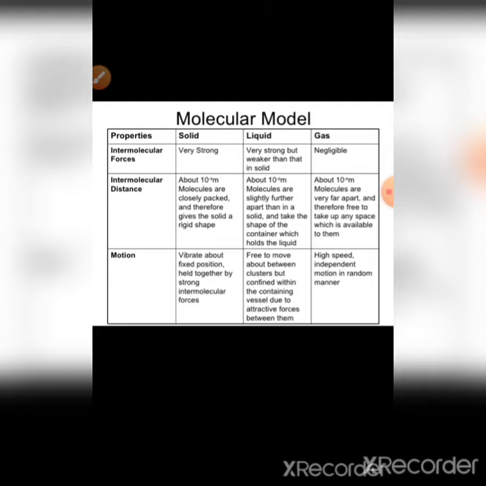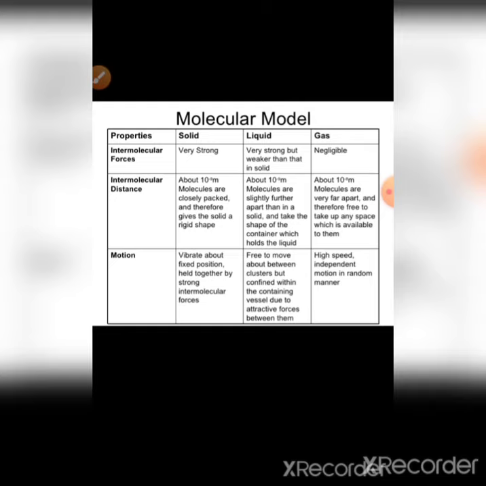Intermolecular distance in solids is about 10 to the power minus 9 meter. Molecules are closely packed and therefore give the solid a rigid shape.